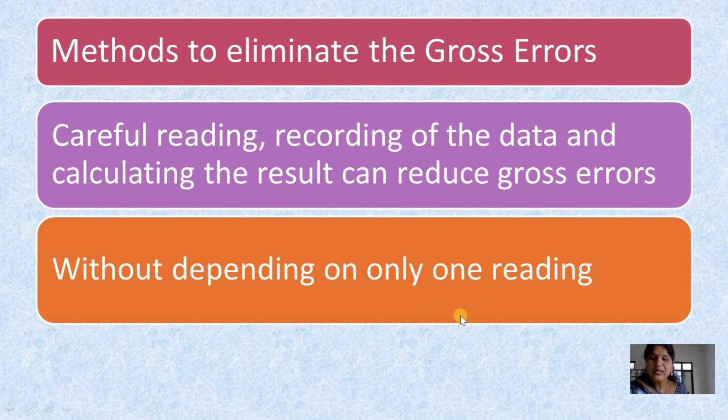We have to consider two or three readings at least. If you compare all three readings and you are getting the same values, it means your values are correct. If you are getting different values, it means we have mistakenly taken some wrong readings. So this is how we can eliminate gross errors.